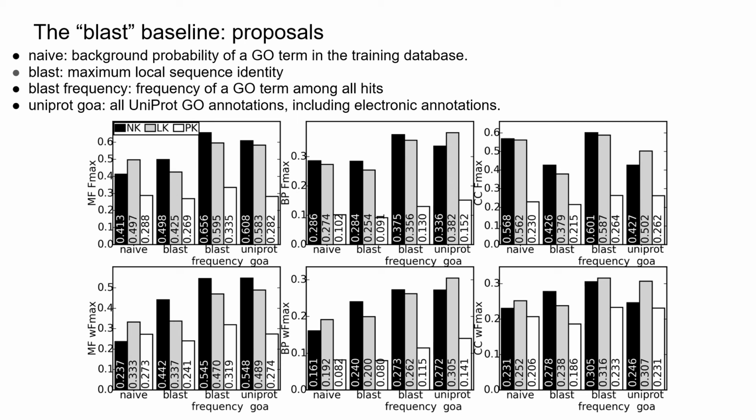Another observation from this plot is that despite prior existing annotations, prior-knowledge targets in white are actually more difficult to predict than no-knowledge targets in black and limited-knowledge targets in gray, especially for biological process GO terms in the two central plots. This shows that prediction of prior-knowledge targets is not trivial and should be considered in CAFA.